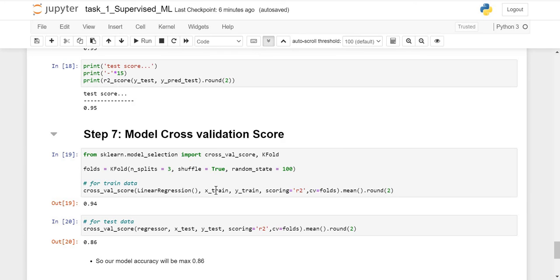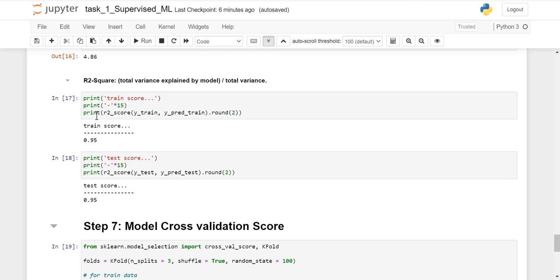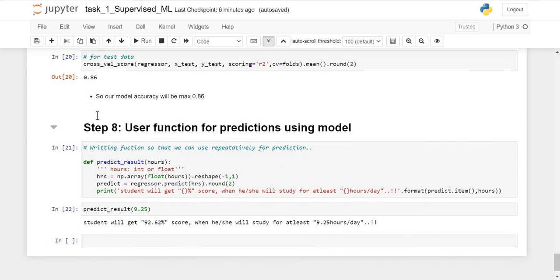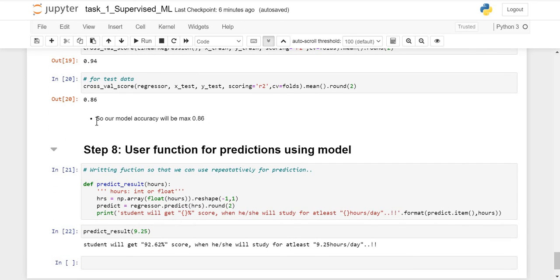Applying it on the train dataset gives 0.94, which is similar to the regular result, and for the test set it drops from 0.95 to 0.86. So our model accuracy will be 0.86 when we are deploying it for production.